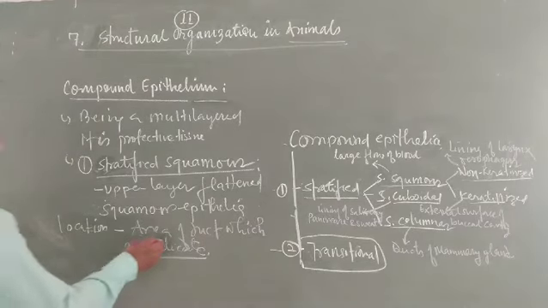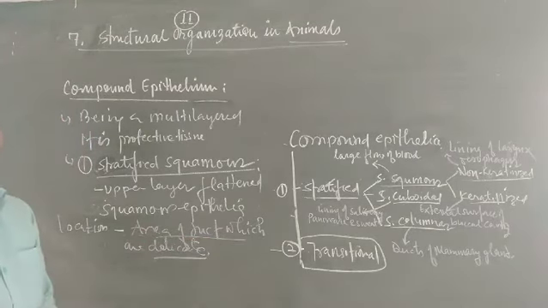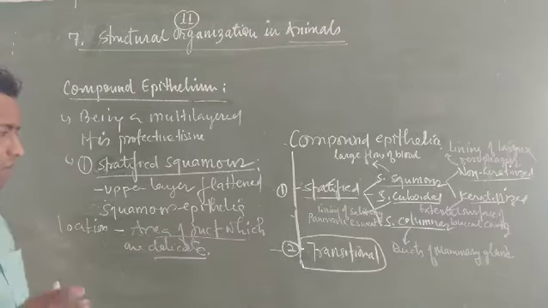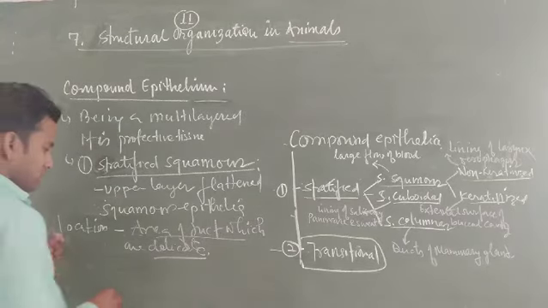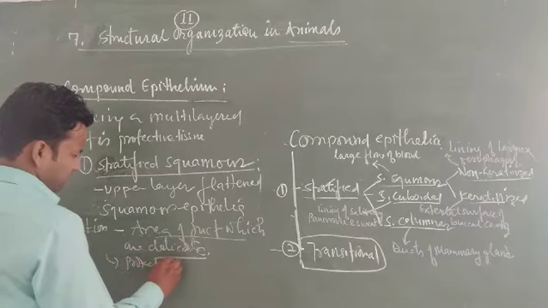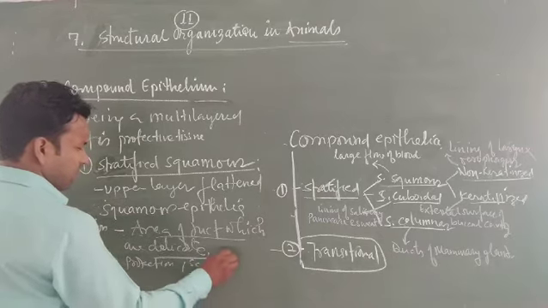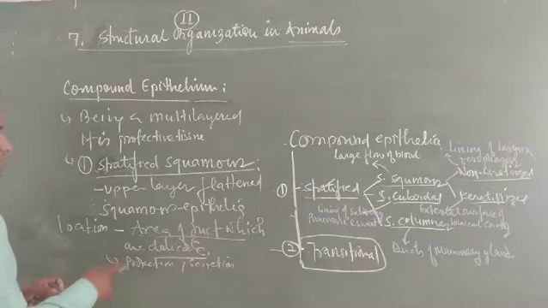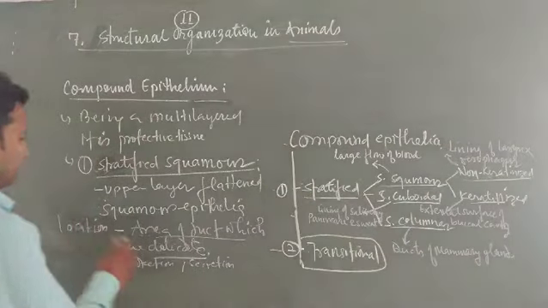An area being delicate means, suppose, the blood vessels that move into the kidney and form a bunch of capillaries called the glomerulus. This is a delicate area, and it also provides tough protection as well as secretion. It helps in protection as well as secretion. Further, the stratified epithelia are characterized into keratinized and non-keratinized.